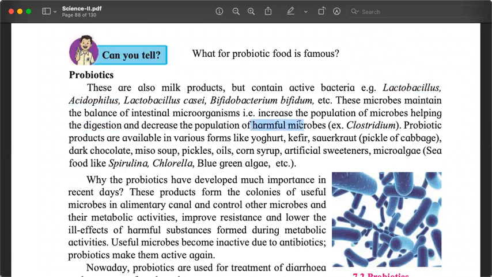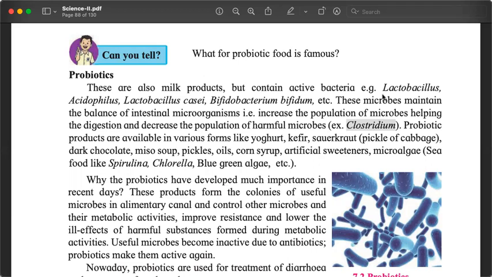They also kill the harmful microbes. And one of the very, very harmful microbes against which probiotics are very useful is Clostridium. Clostridium, we have come across this word, I remember mentioning this to you, I guess. This is another bacteria, and we get it if we are consuming meat which is not properly cooked. And this can be fatal. We may lose our lives because of Clostridium poisoning.